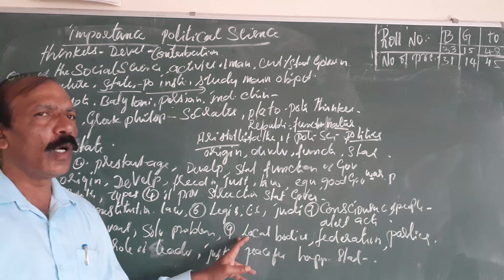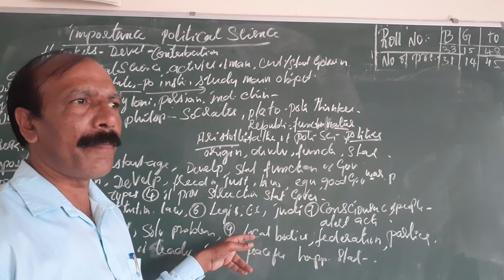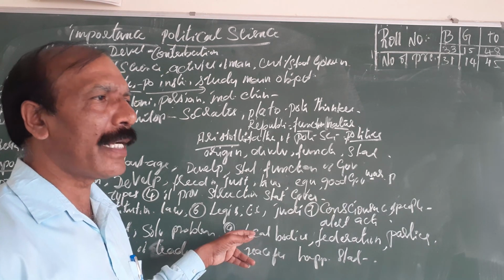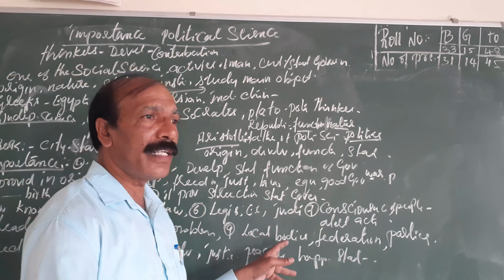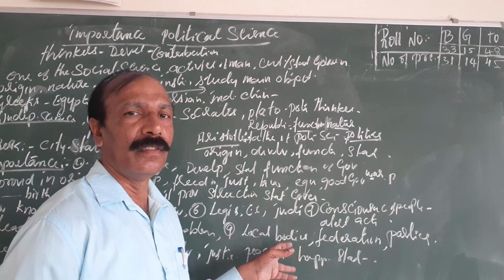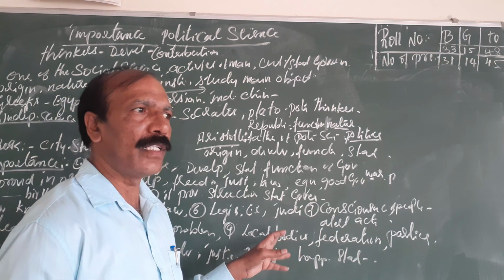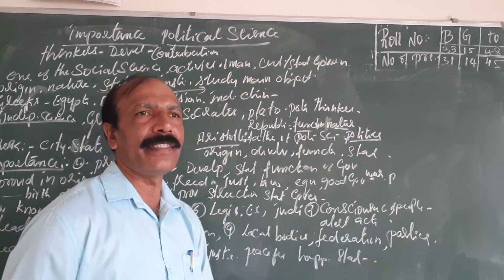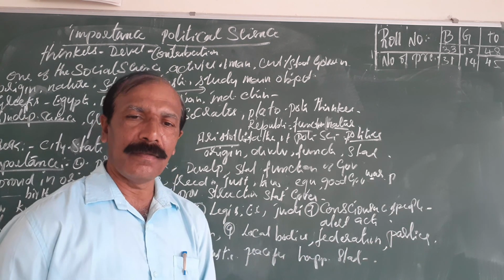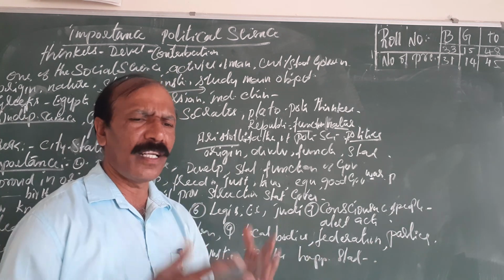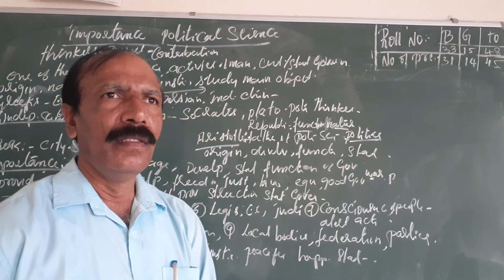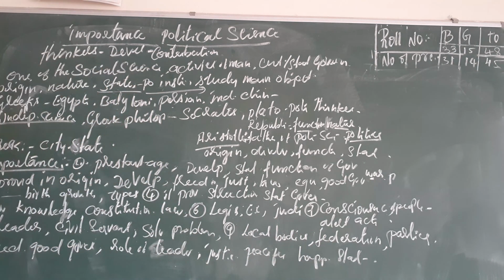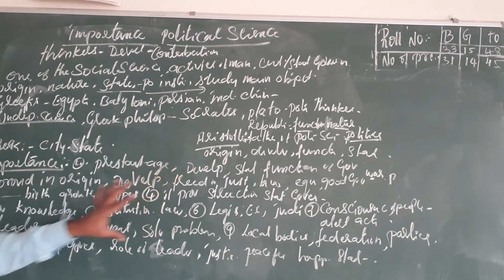Next, the ninth one, local bodies. You see, Taluk Panchayat, Gram Panchayat, then Zilla Panchayat, all that comes under local bodies. Nowadays the election is going to take place because of local bodies. How it takes place, what the rights, duties and functions are, all that it explains. Next, federation, and parties. We know there are a variety of parties, not only Congress and BJP, there are so many parties, JDS and others. All that it explains. So these are the importance of political science. Political science gives you all this information.